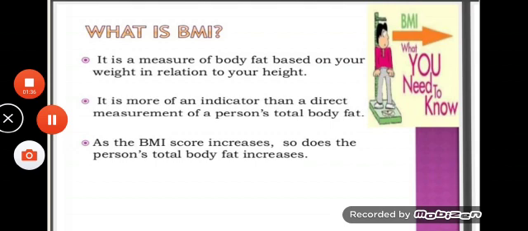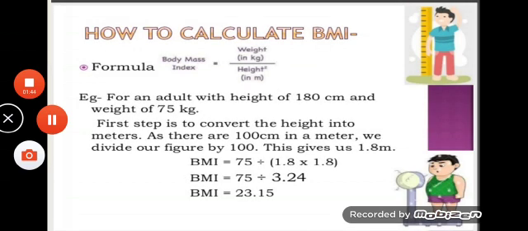Now children, what is the meaning of healthy range? To see whether it is healthy or not, we have to calculate BMI. Now how to calculate the BMI? Children, this is easy to calculate. You can take your own example. For this, you take your weight and height. Now convert the height which you have recorded in centimeters into meters. Then divide the weight in kg by the square of the height.